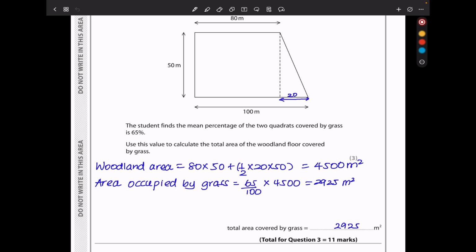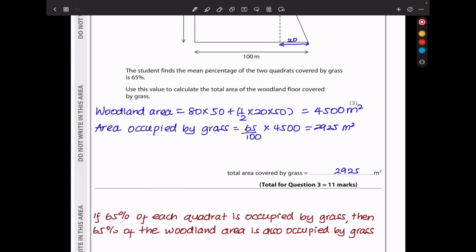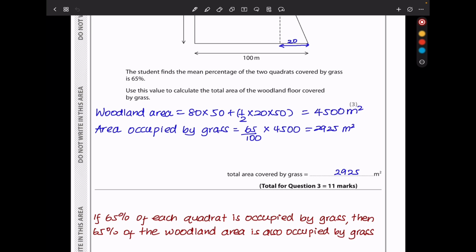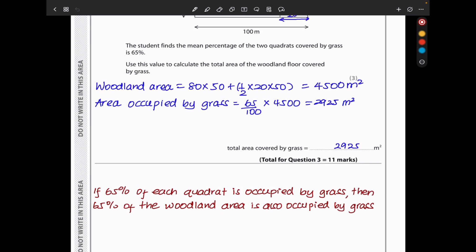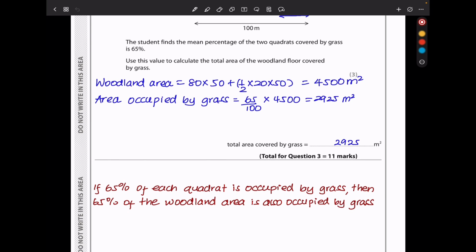Now the area occupied by grass, which is 65%, is going to be 65 over 100 times the total area, and this is going to be 2925 meters squared. And that was my answer for question 3. So this brings us to the end of question 3. Let's continue to question 4.